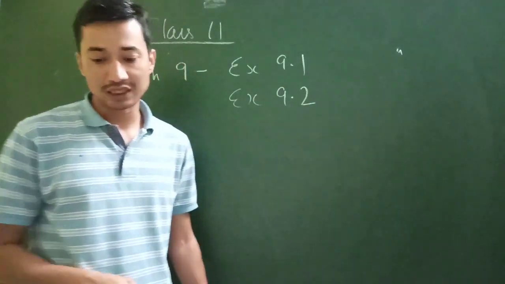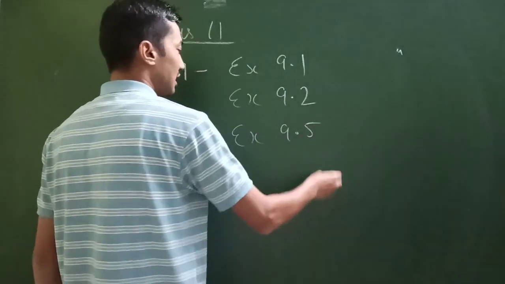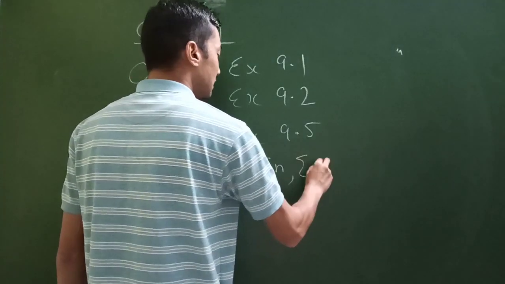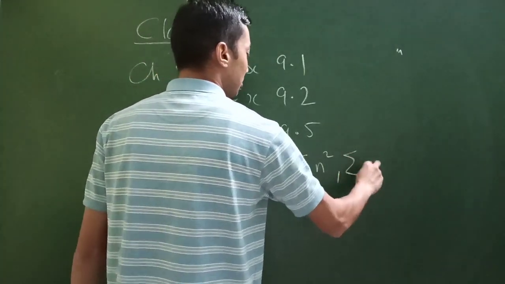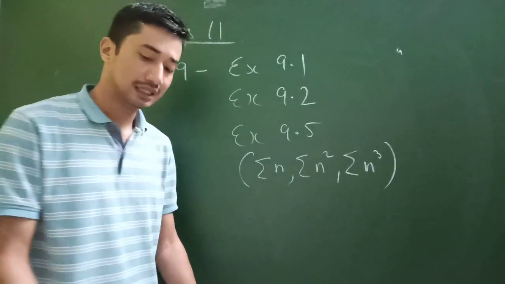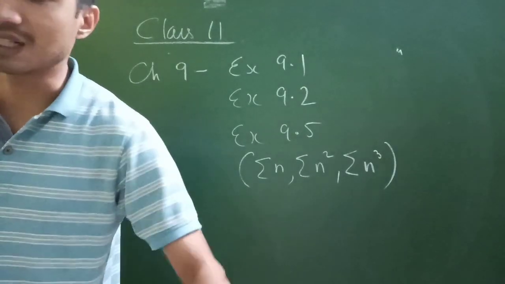And then exercise 9.5, because it is all about summation of the first n natural numbers, sum of the squares and sum of the cubes of the n natural numbers. You can just delete exercise 9.5 too. No need to study that particular exercise.